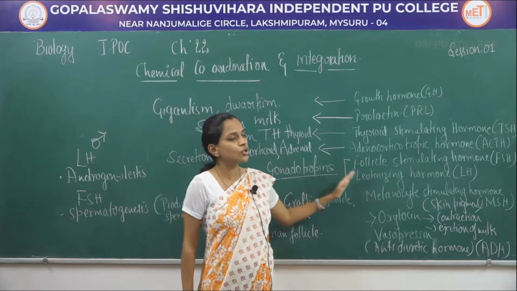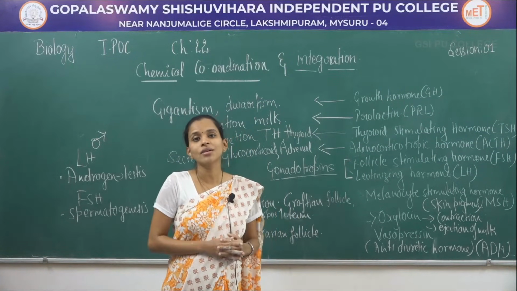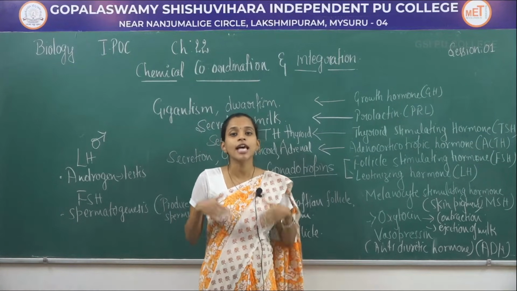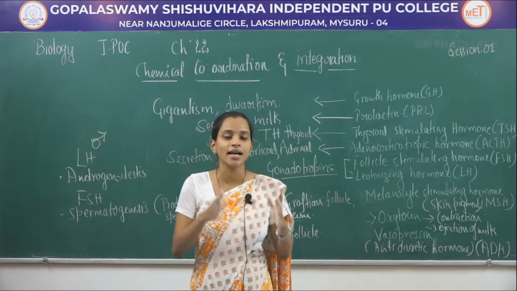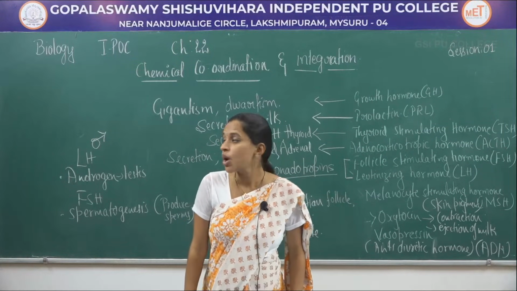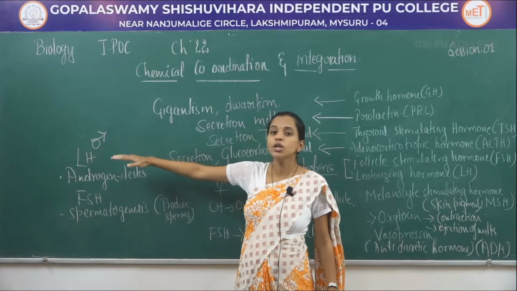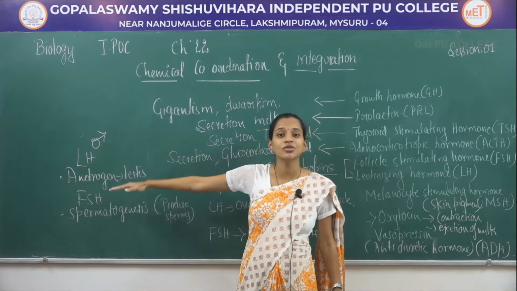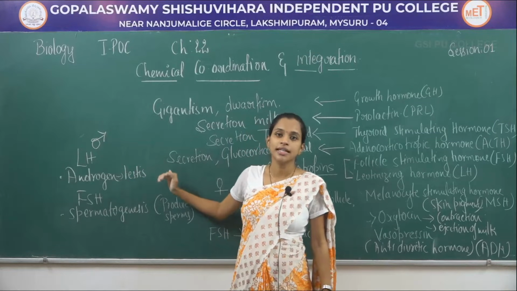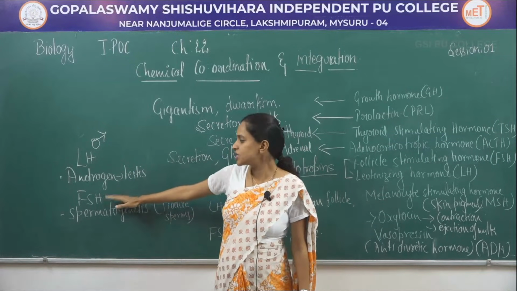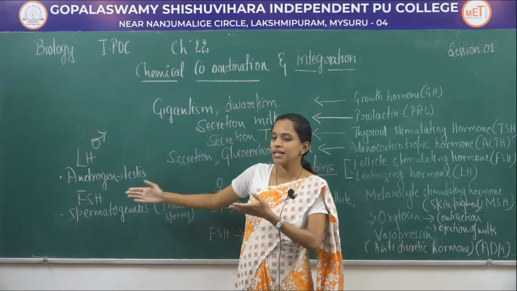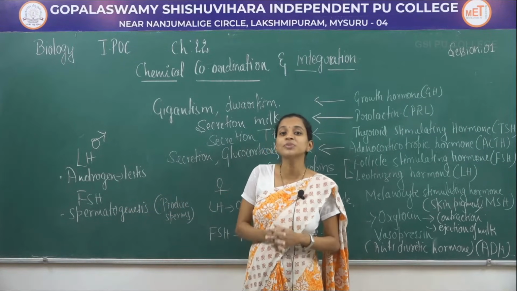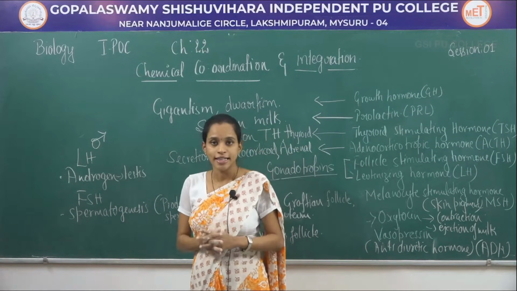Follicle stimulating and luteinizing hormones are together called gonadotropins. These act in different forms in male as well as in female. In case of male, luteinizing hormone helps in release of androgens from the testes, whereas follicle stimulating hormone helps in production of sperms, which we call spermatogenesis.